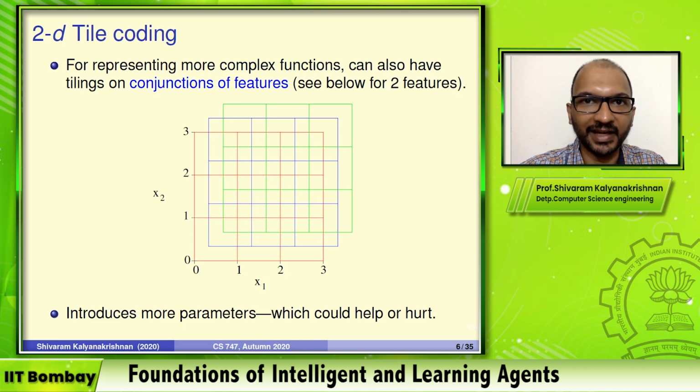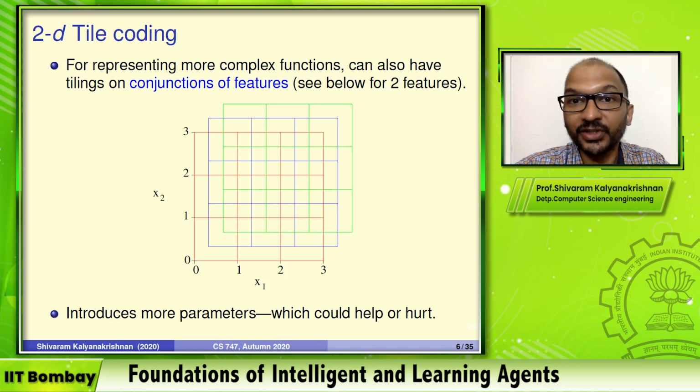But still, we have the same property: you take any x1, x2 here, and it will have exactly one tile from each of the underlying tilings, and then you can do the same thing. So when you have multi-dimensional tilings like this, 2-dimensional or even 3-dimensional, 4-dimensional, you can actually represent more complex functions.